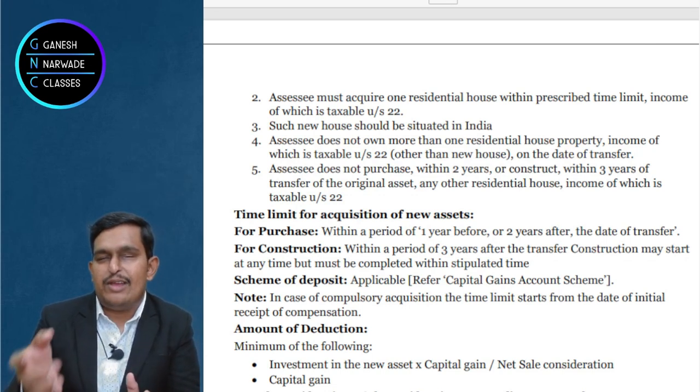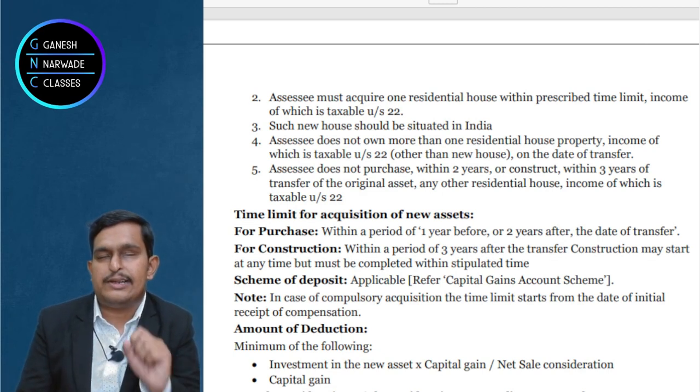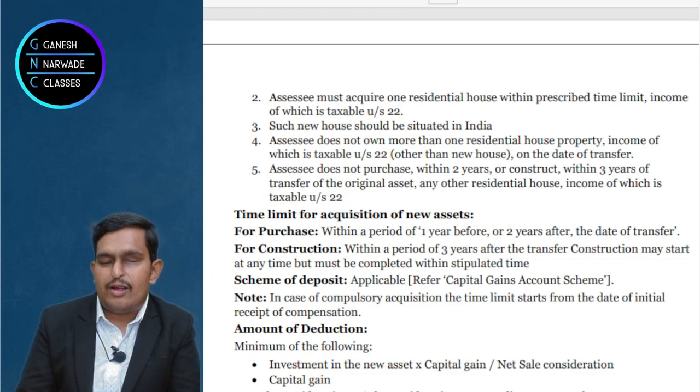Now you should not buy one more, either within 1 year backwards from the date of transfer of the long-term capital asset, or within 2 years forward from the date of transfer, or you should not construct within 3 years from the date of transfer. If you do this, that's more than enough.